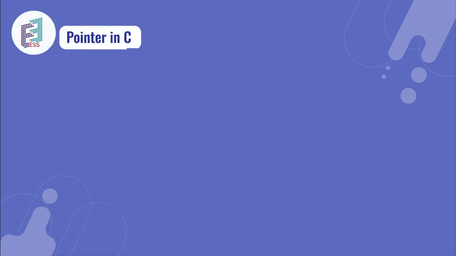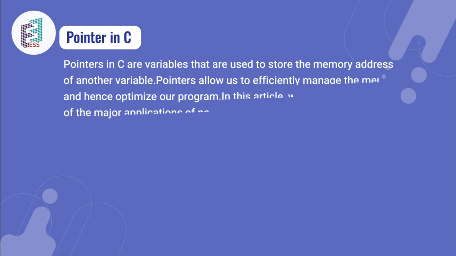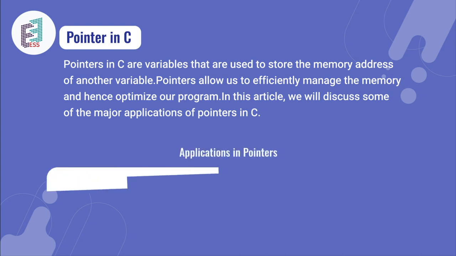In the next slide, we'll be learning about pointers in C. In C, variables that are used to store the memory address of other variables are called pointers, which allow us to efficiently manage memory and hence optimize our program. In this article, we'll discuss some of the major applications of pointers in C.